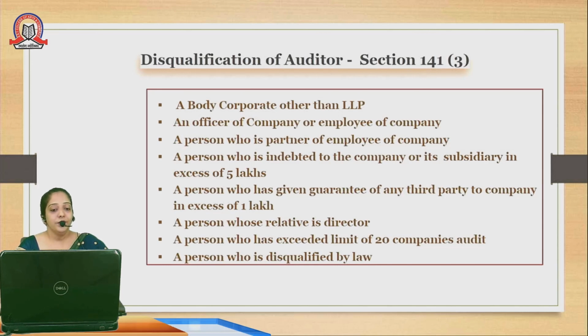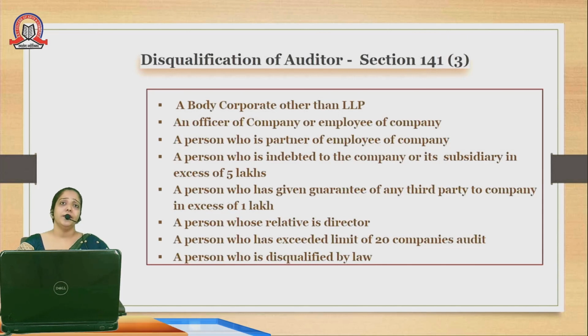Again, the next point is a person whose relative is a director, that is, whoever is connected with the director of the company, or a person who has exceeded the limit of 20 companies audit. Now, this is a rule as per the ICAI that an individual chartered accountant can conduct the audit of 20 companies in a particular year. So if that limit of 20 companies is exceeded, then also he is not qualified to conduct the audit.